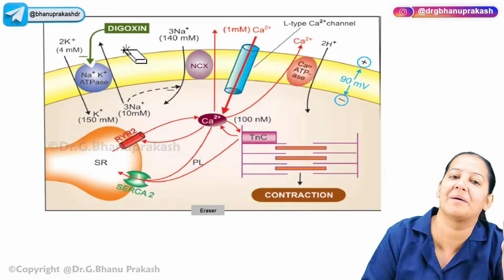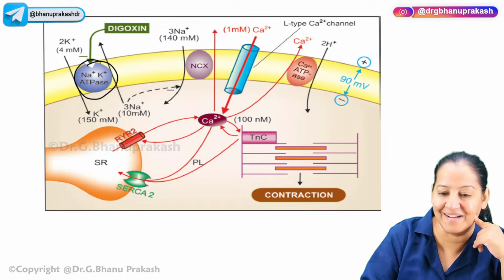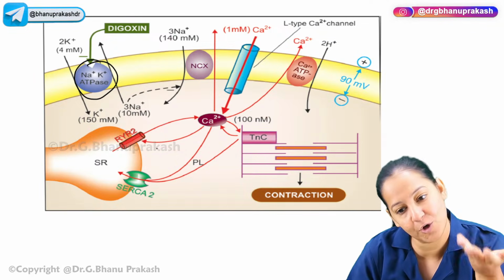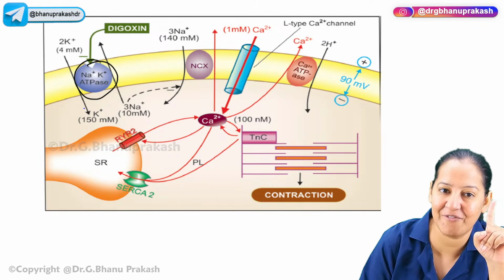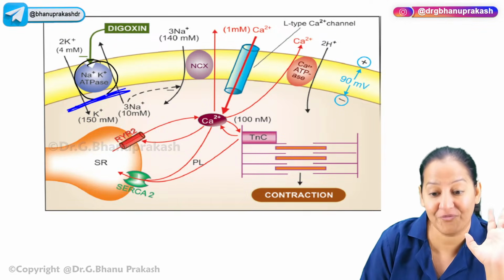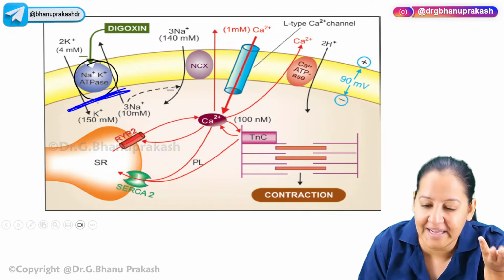It comes inside the cell via this transporter only, right? The plate you eat from, you make a hole in the same one. Use this transporter to come inside and then kill it. You're getting my point. Digitalis will come inside through this transporter only, and after coming inside, it inhibits this transporter. So first it uses this transporter to come inside, and then it inhibits it.